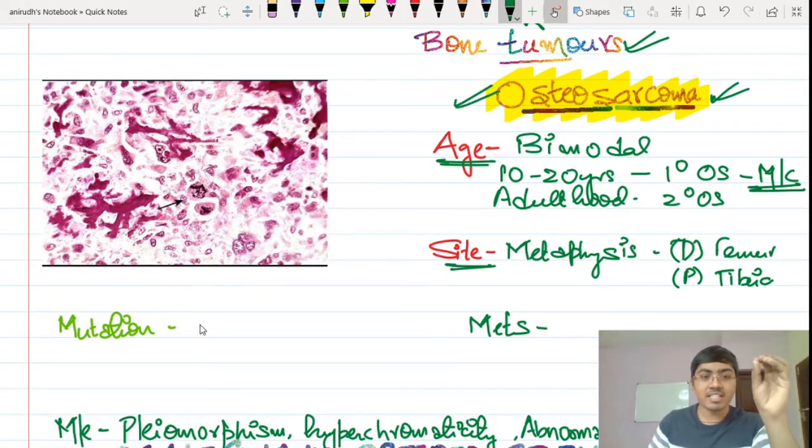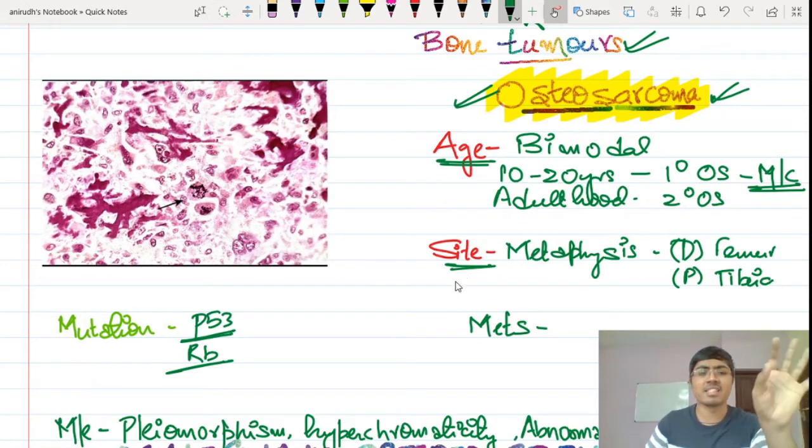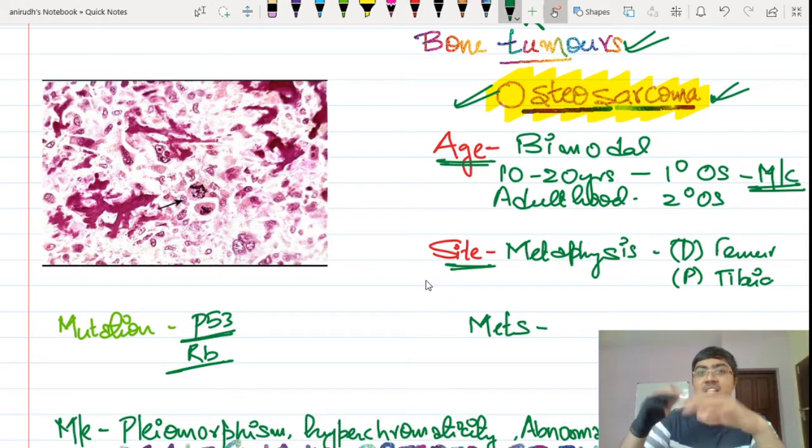Mutation is very simple. At least remember two genes over here: P53 mutation and your favorite retinoblastoma gene mutation. These two genes are obviously learned in the topic of neoplasia and are supposed to be remembered over there. MDM2 gene mutation is also present there. We don't have to go into so many details because we are just supposed to learn for the exam and pass it, right?